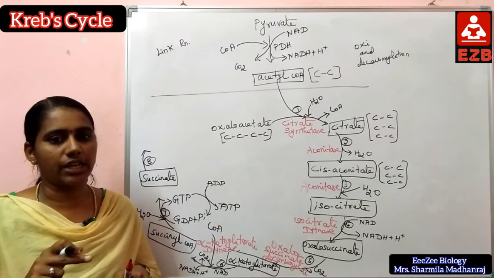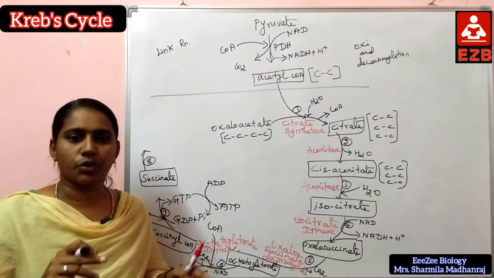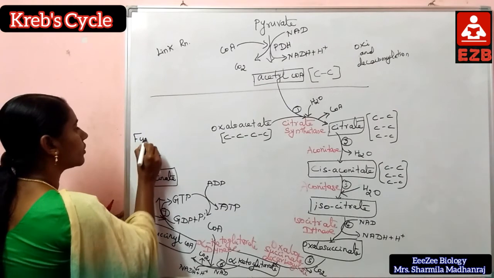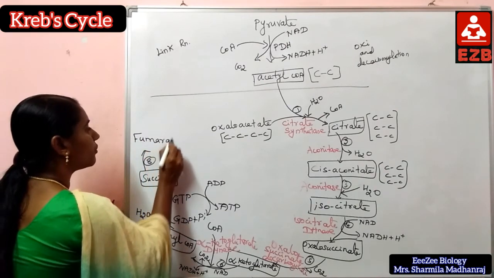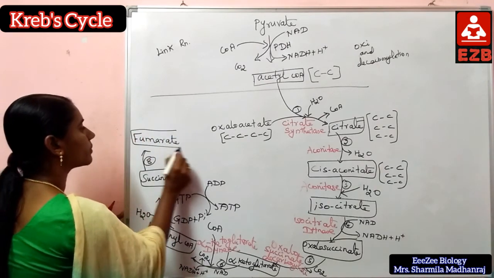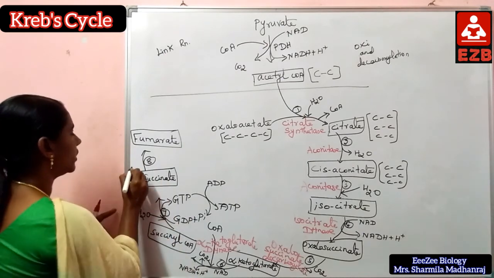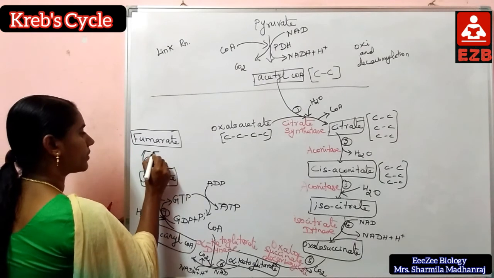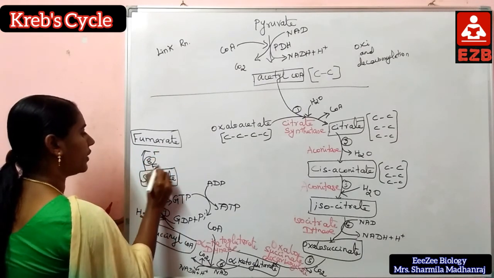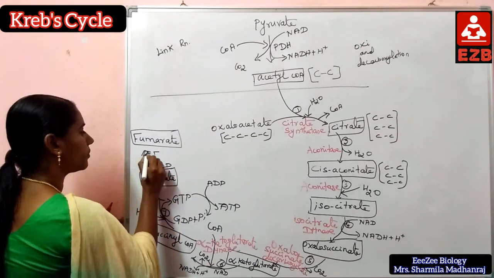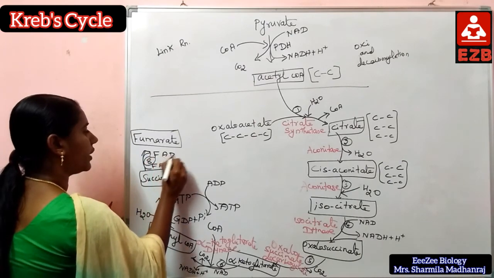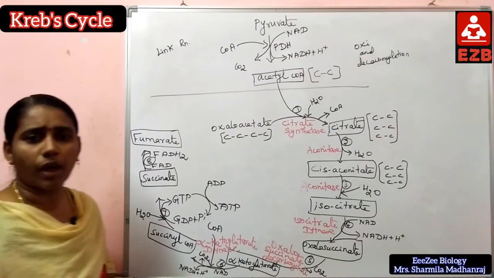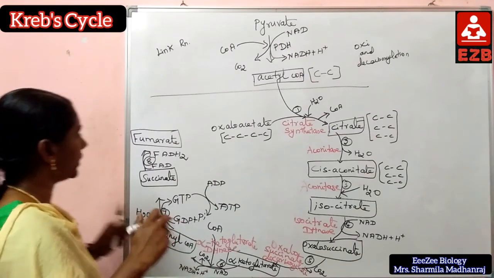Here oxidation takes place, so FAD is converted to FADH2.